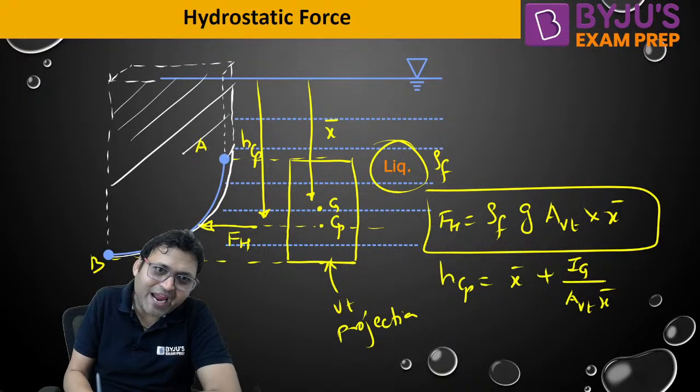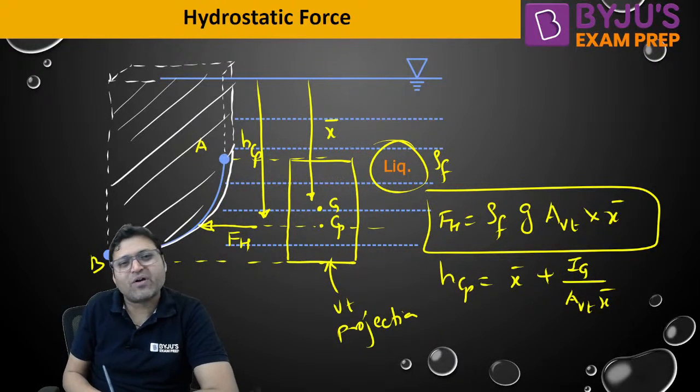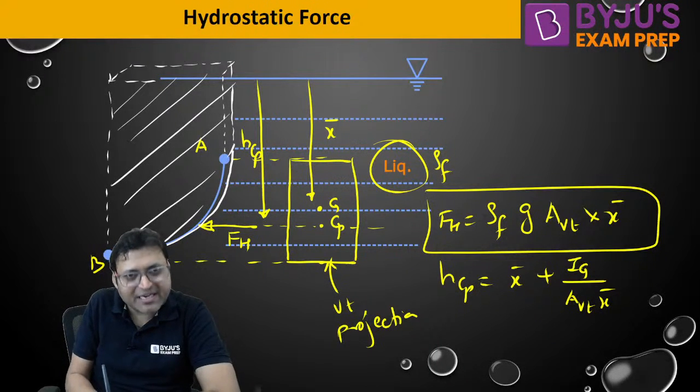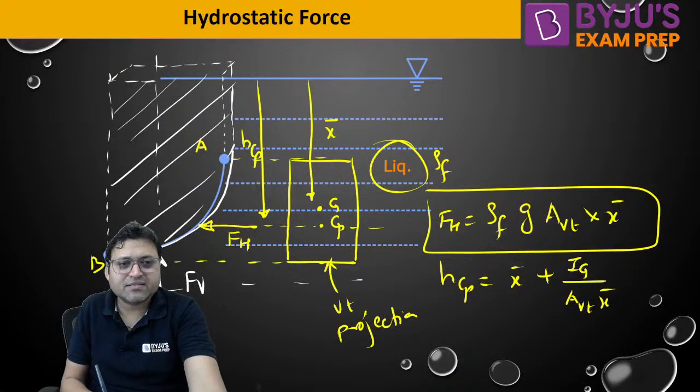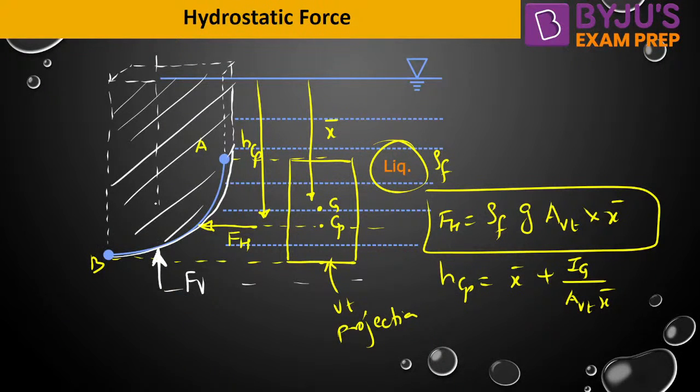So this weight of this fluid will be the magnitude of Fv, and the direction will be not downward here, because the fluid is in contact from the bottom. So the direction will be upward. Fv will be in upward direction, and the line of action of this Fv will pass through centroid of the corresponding weight.